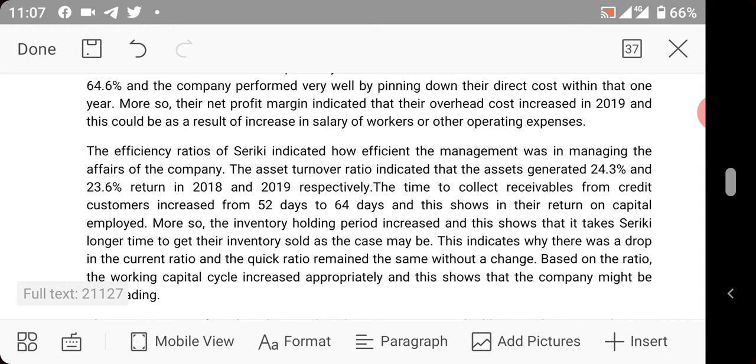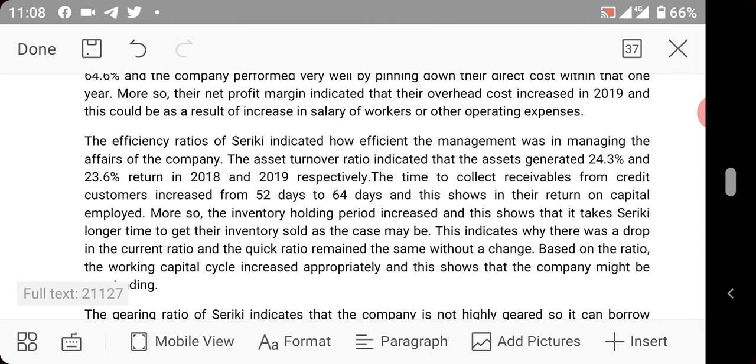So let's continue. The efficiency ratio of Shekiri indicated how efficient the management was in managing the affairs of the company. The asset turnover ratio indicated that the assets generated 24.3% and 23.6% return in 2018 and 2019 respectively. The time to collect receivables from credit customers increased from 52 days to 64 days, and this shows in their return on capital employed.